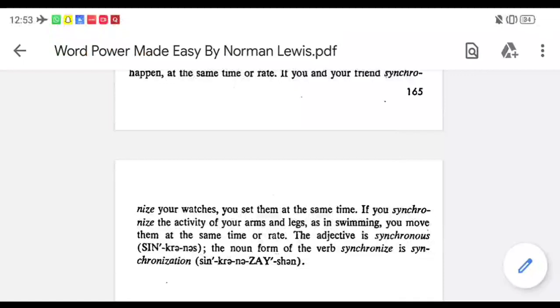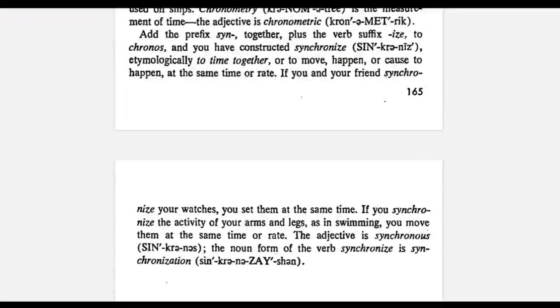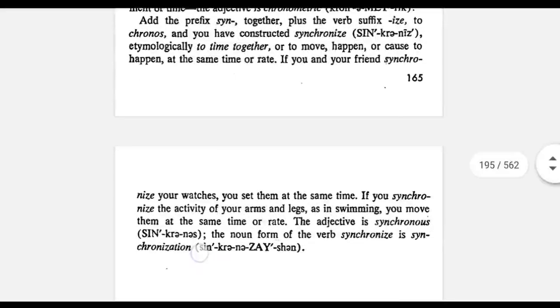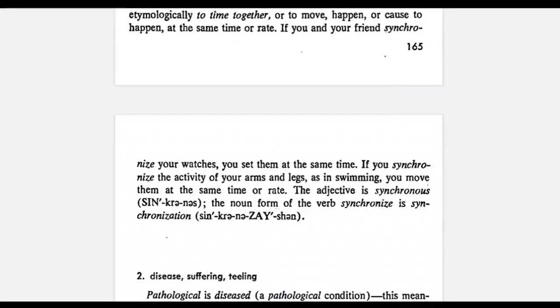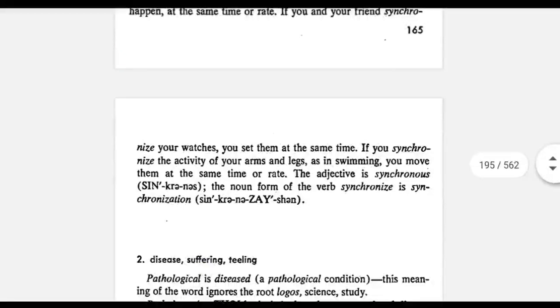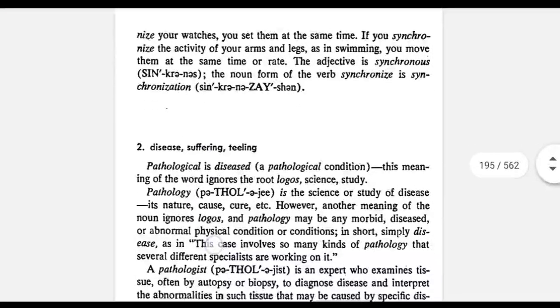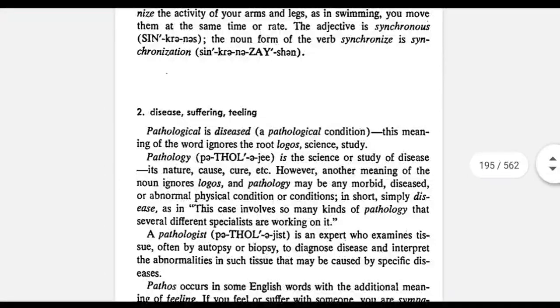The next word is synchronize. Synchronize has the roots sync, which means together, plus chronos, which means time. So it means to happen at the same time. For example, you and your friends synchronize the dance steps. So it means you all are performing the dance steps at the same time, at the same beat. The noun of the verb is synchronization.